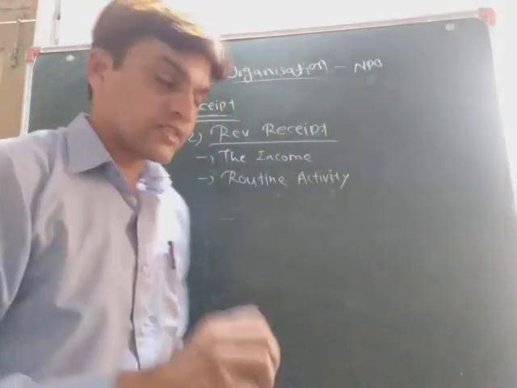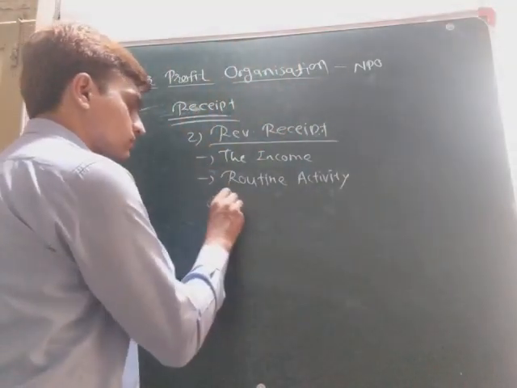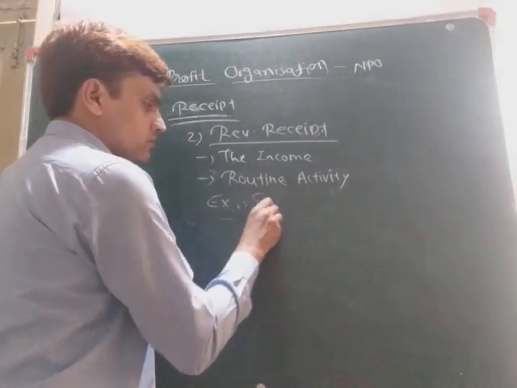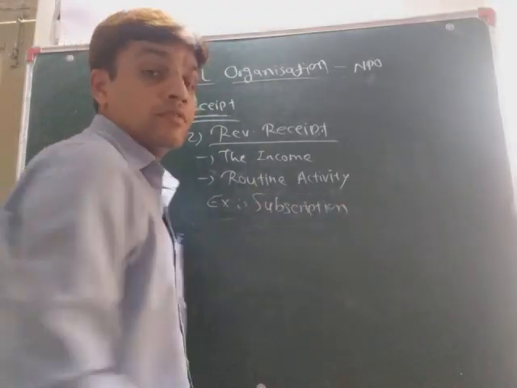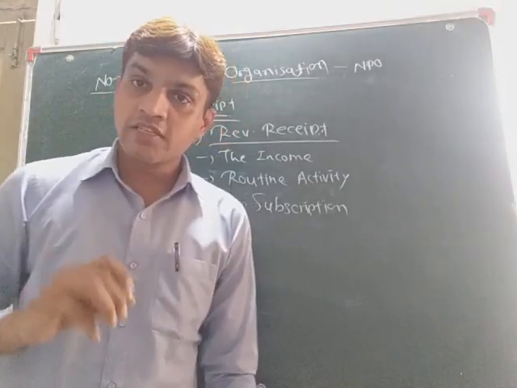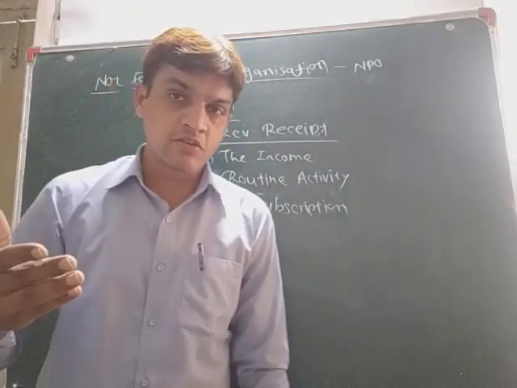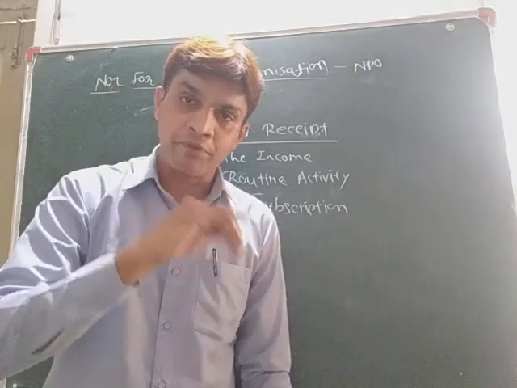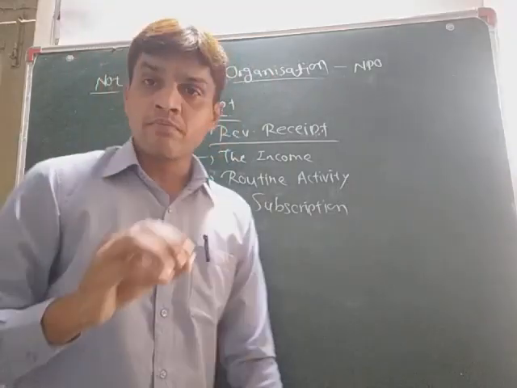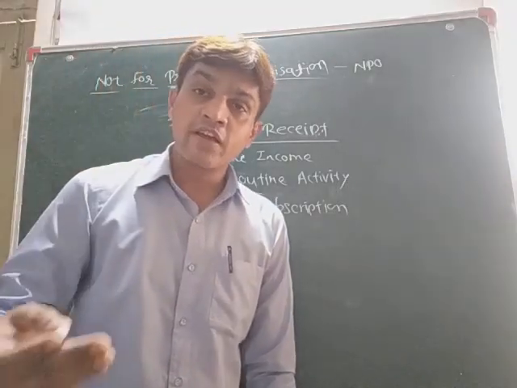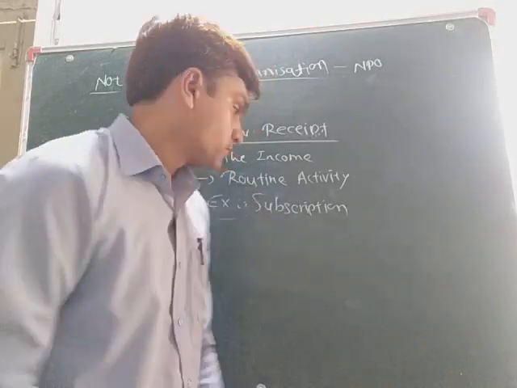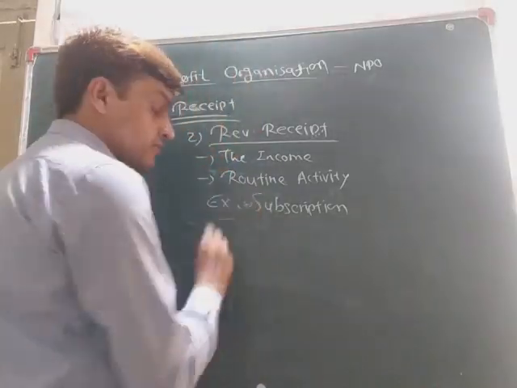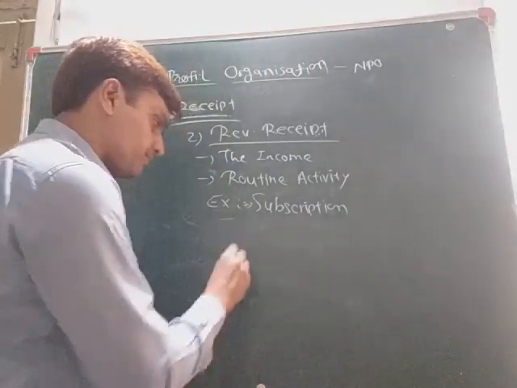Now I give an example. For example, subscription. Subscription means membership fees. That is called subscription in NPO. Now the members have to pay every year if they want to continue the membership. So that is regular income, and that's why that is revenue receipt.